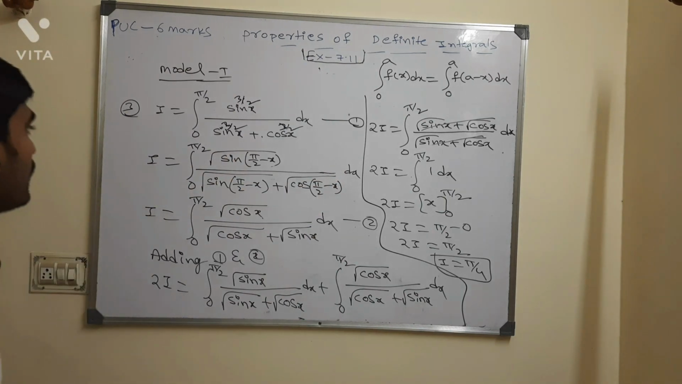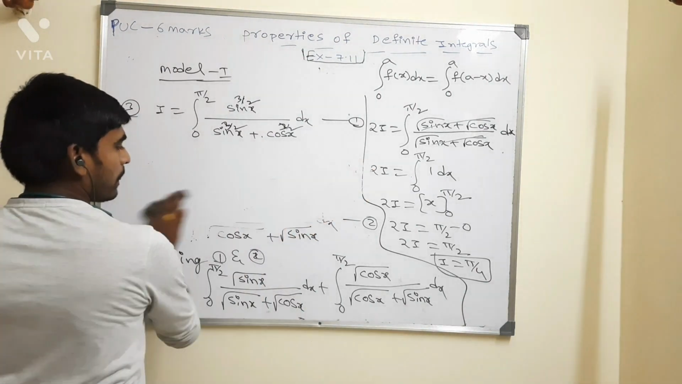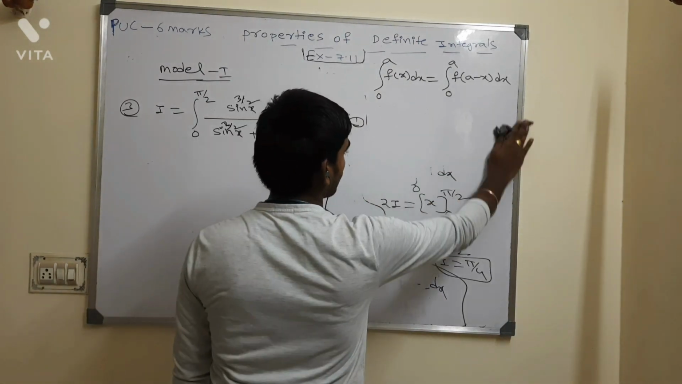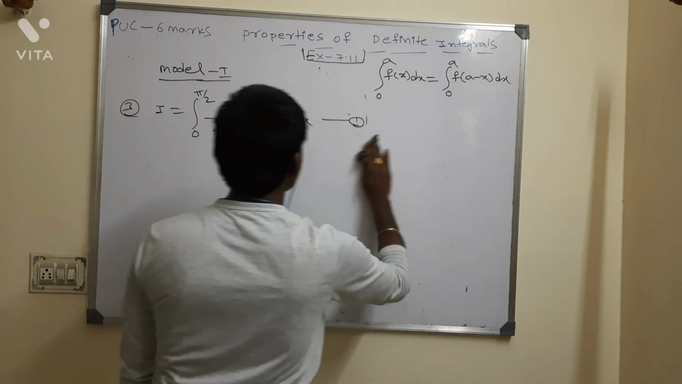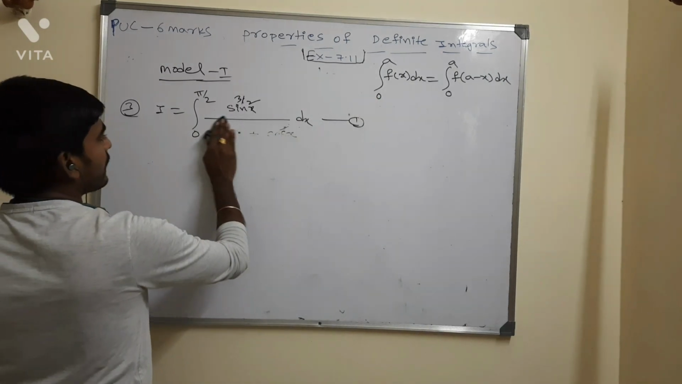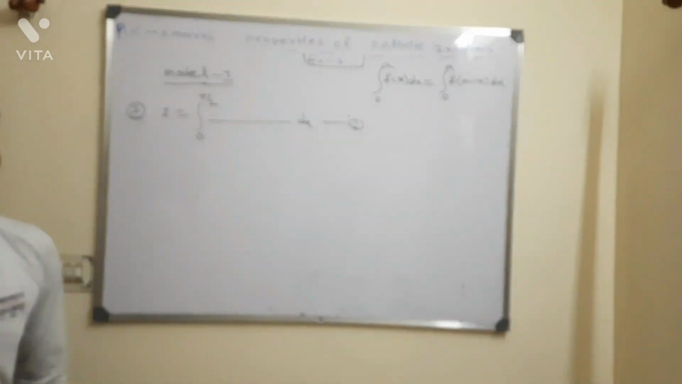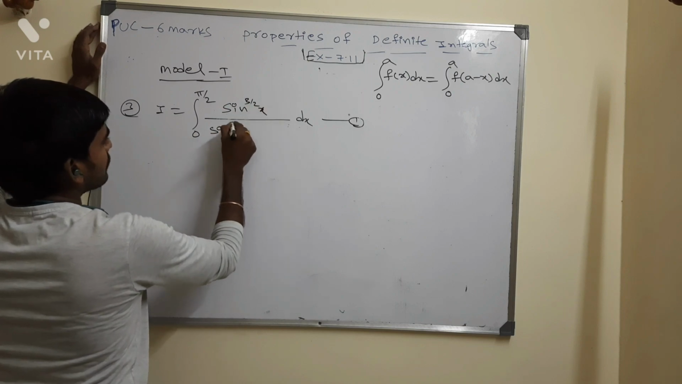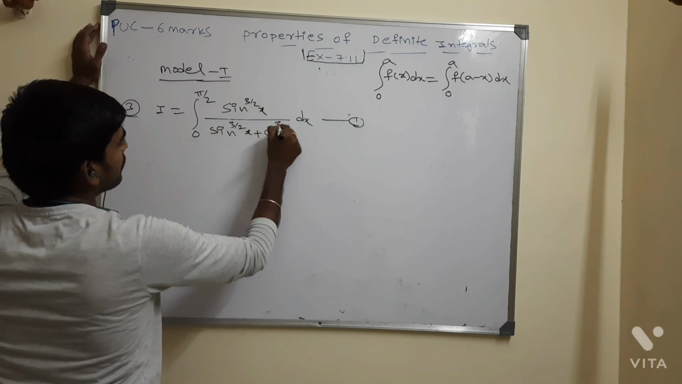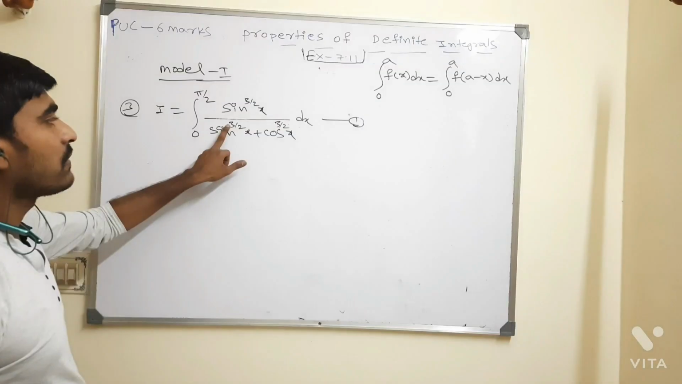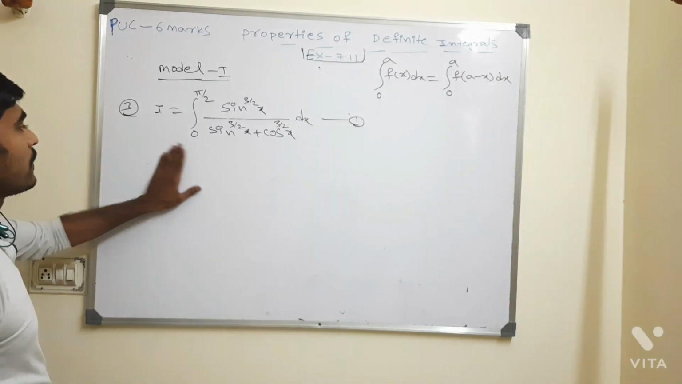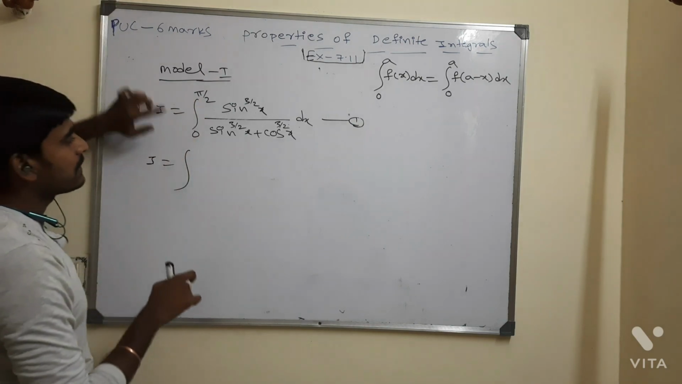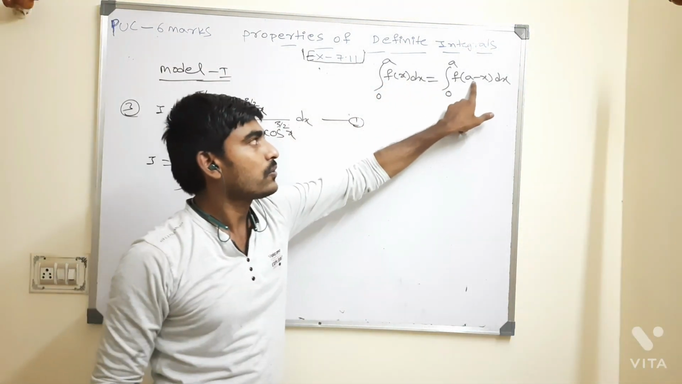You can see now, I will do this also. First our target, we need to check which property I need to use for the given question. It looks like 0 to a, with sin power 3 by 2 x divided by sin power 3 by 2 x plus cos power 3 by 2 x. Whatever the given power value, our procedure is the same. So I equals, it looks like 0 to a, so in place of x, I need to write a minus x.